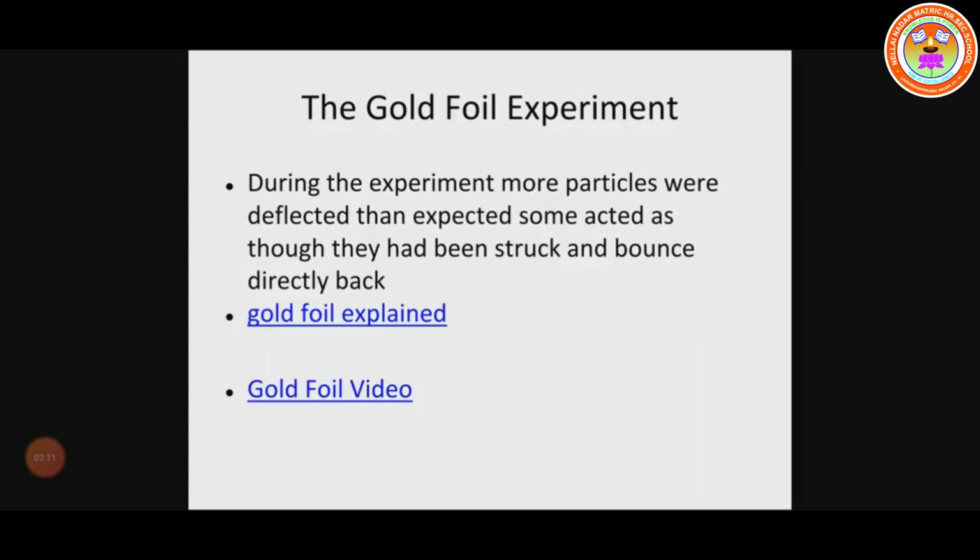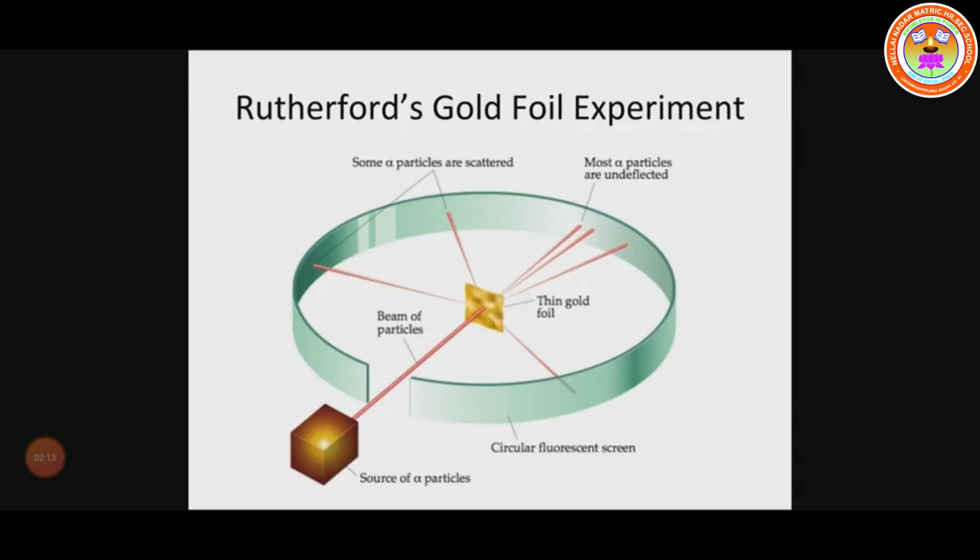From this diagram we can easily observe that the alpha particles come from the source, pass and bombard the gold foil. The alpha rays pass through most areas, so in many areas there is no deflection.